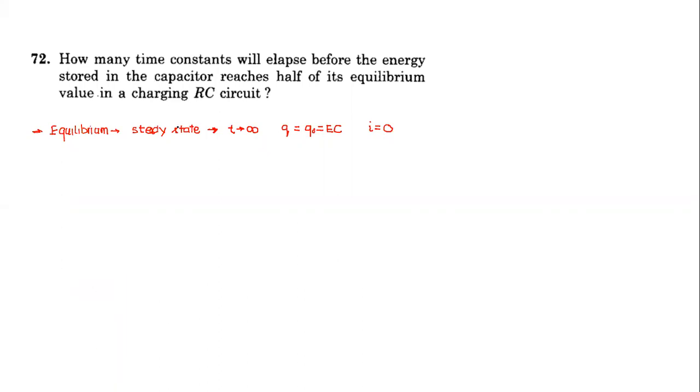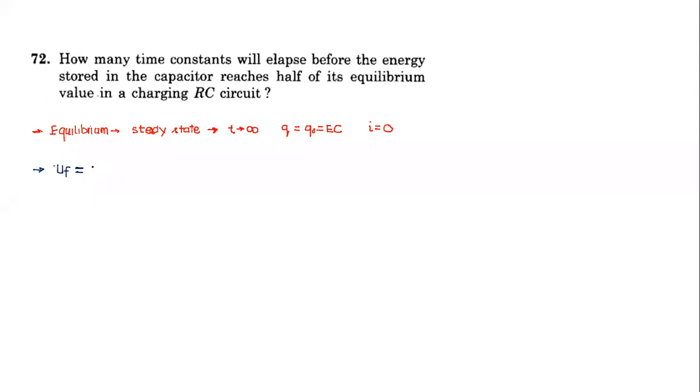Okay, so in steady state we have to compare energy. Basically we are talking about two states: a steady state, and some other intermediate state at time t. So we are comparing energy. The steady state is what we call the final state. What is the energy stored in the capacitor in the steady state? Shreya, in a typical RC circuit, what is the energy stored in the capacitor in the steady state?